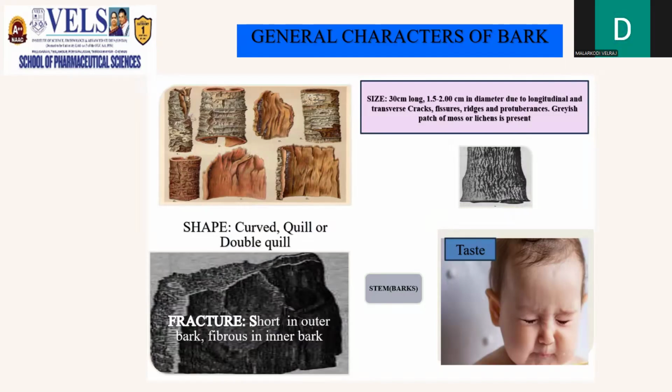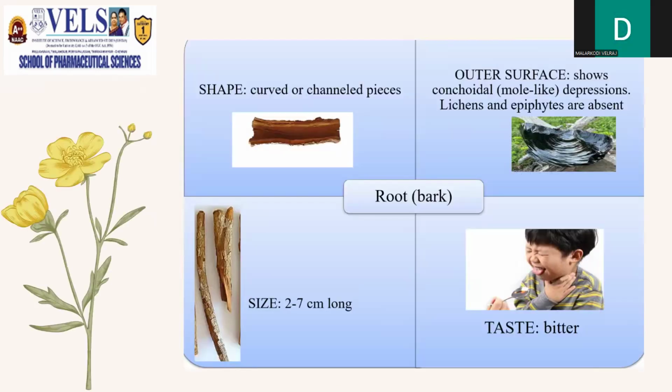General characters of the bark. The shape of the bark will be curved quill or double quill. The size of the bark will be 30 centimeters long and 1.5 to 2 centimeters in diameter, with longitudinal wrinkles, transverse cracks, fissures, ridges, and protuberances. Gray patches of moss or lichens will also be present on the bark. The inner surface consists of longitudinal lines running from top to bottom. The fracture of the bark is short in the outer bark and fibrous in the inner bark, and the taste of the bark will be very bitter due to the presence of alkaloids.